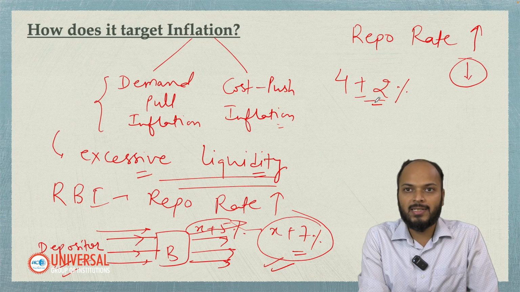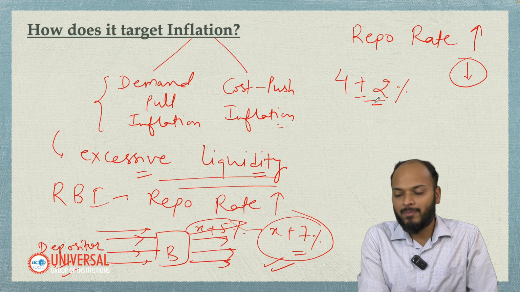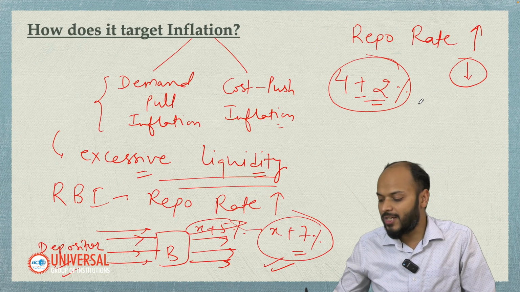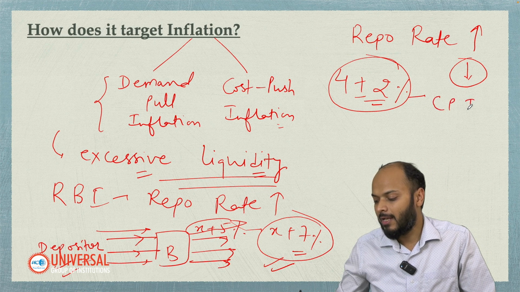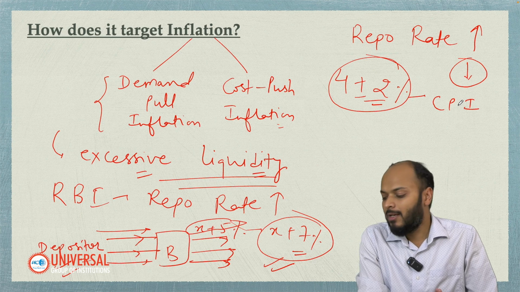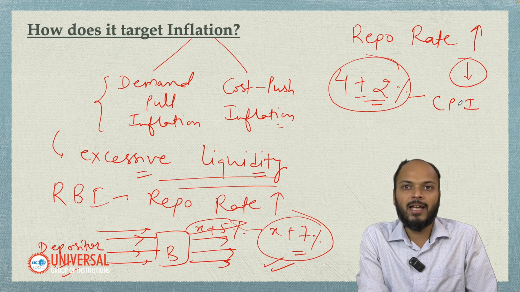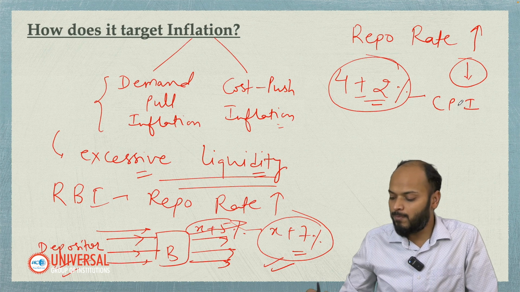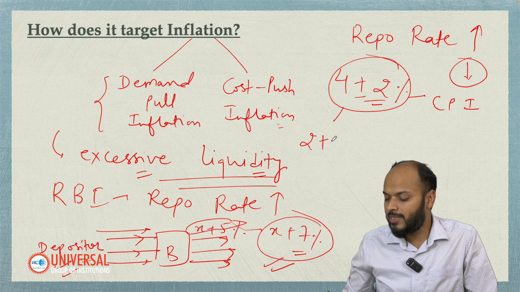So the Monetary Policy Committee, or RBI, has been given a target to keep inflation in range. Which inflation? CPI headline, right? So they have to keep the consumer price index inflation into this range. 4 plus minus 2 means 2 to 6%.